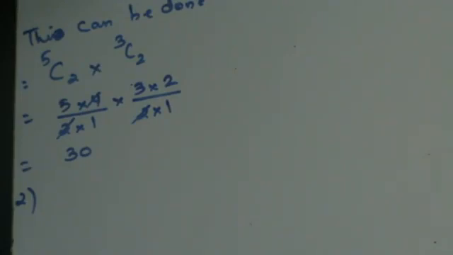Second part of the question, exactly 2 clubs. Third part of the question, no club.